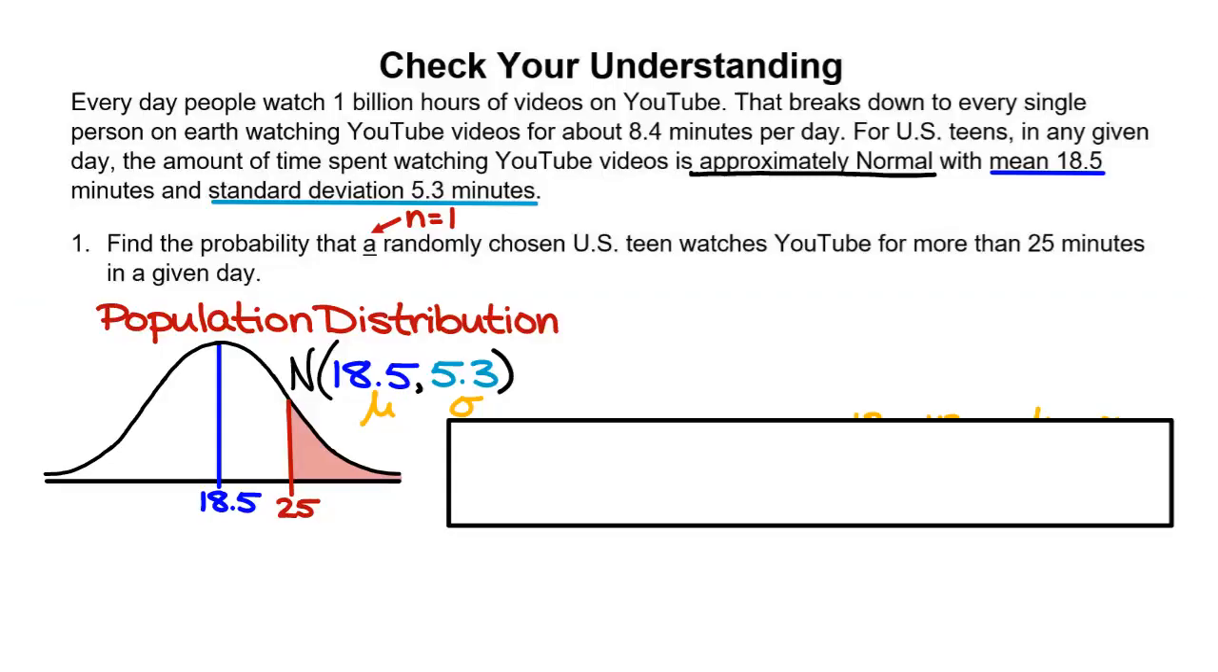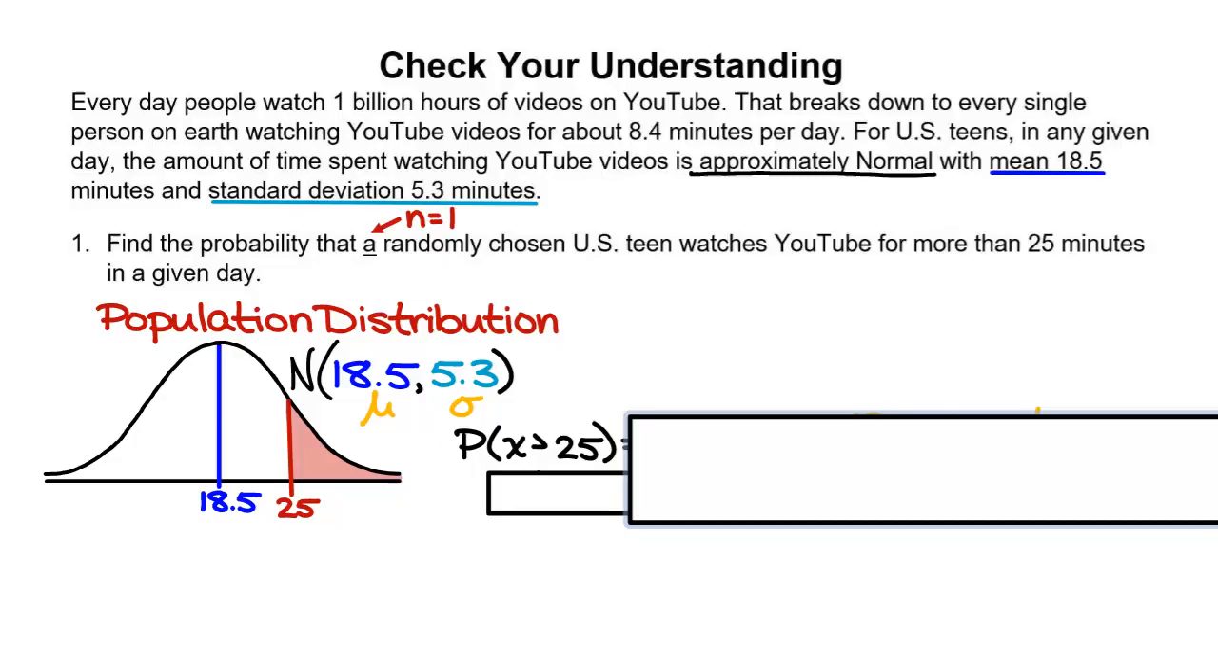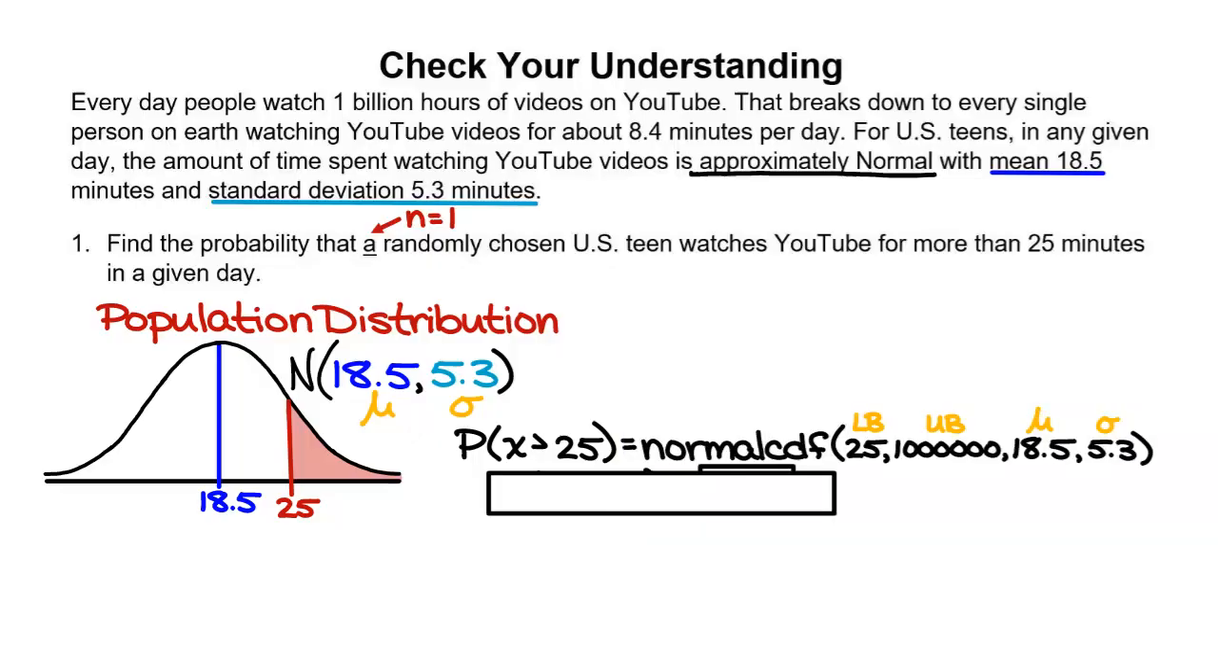All right, so your picture should look like this. Mean is 18.5, standard deviation is 5.3. We want to know the probability that a randomly chosen US teen, so you could think of it as a sample size of 1. 25 is our boundary. Probability notation, we want to know the probability that X, just one person, is greater than 25. So lower boundary, normal CDF, lower boundary of 25, upper bound of something stupid big, mean of 18.5, standard deviation of 5.3.